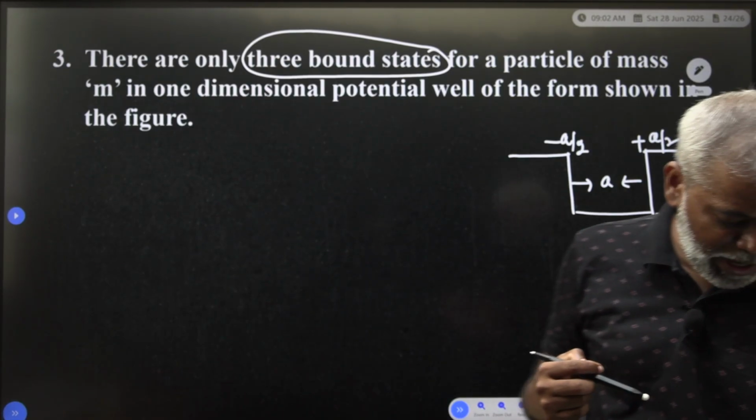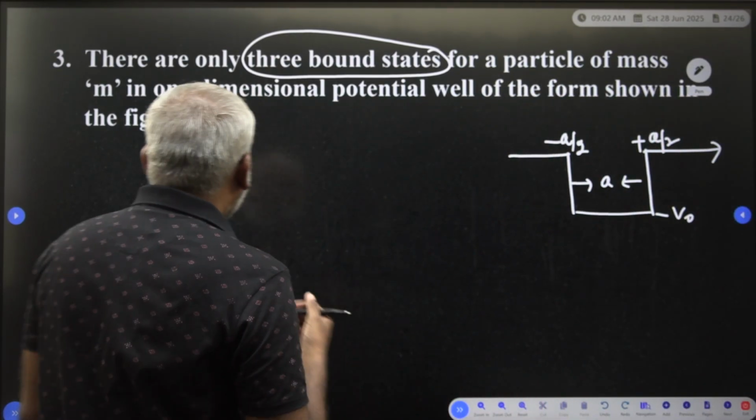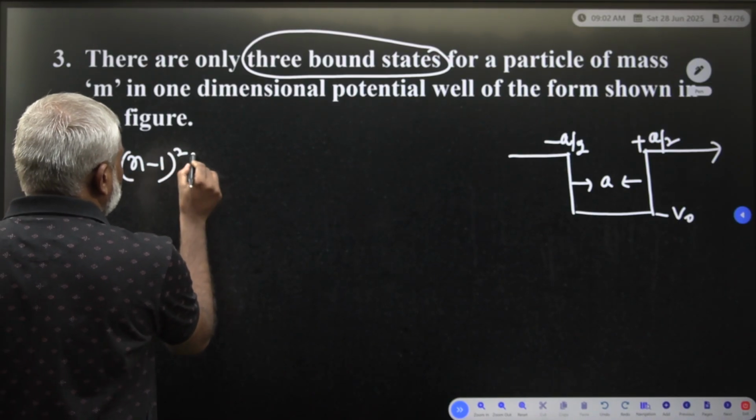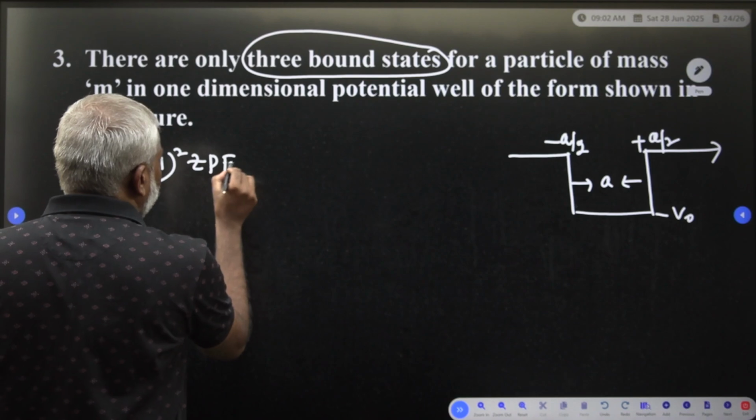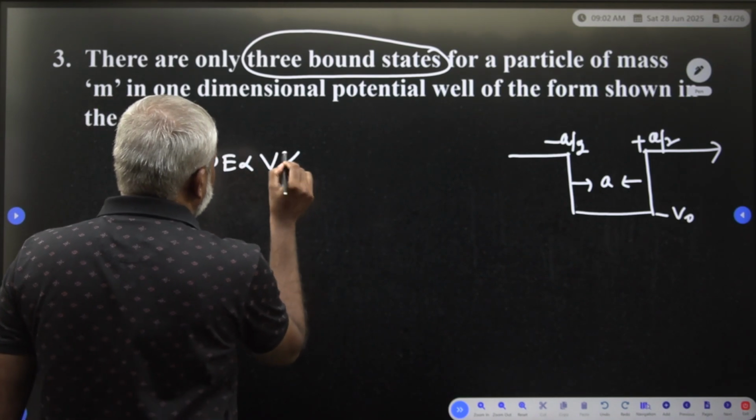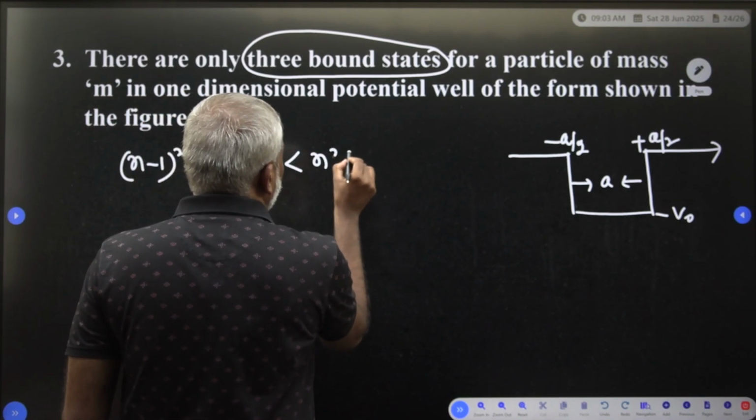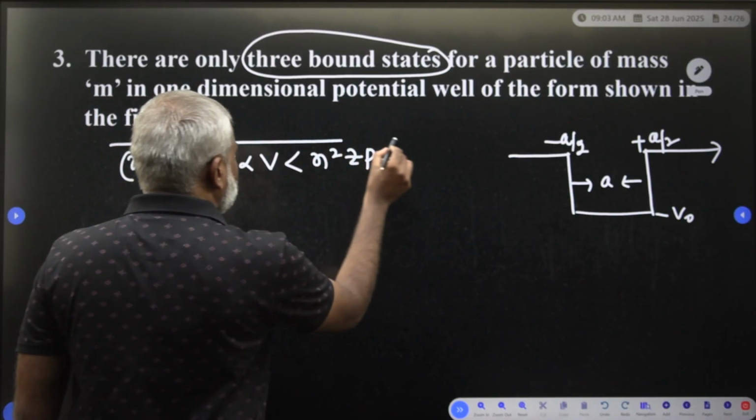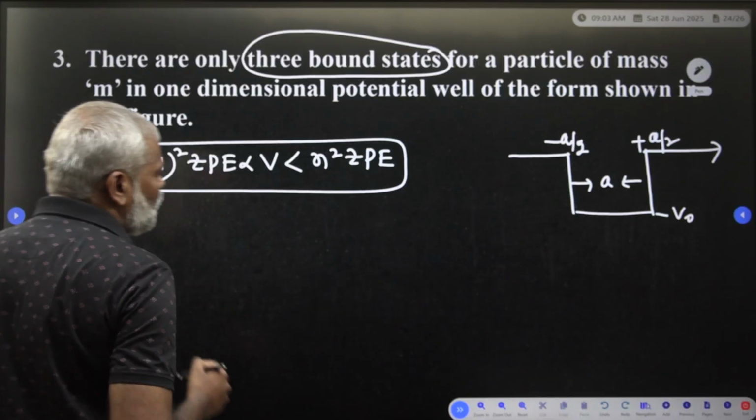How we have to define, once you are able to see. What is our formula? The general formula is (n minus 1) whole square into ZPE is less than V is less than n square into ZPE. This is the general formula for the bound states.